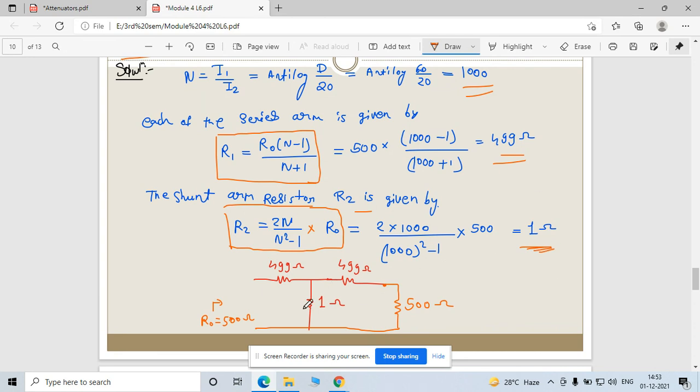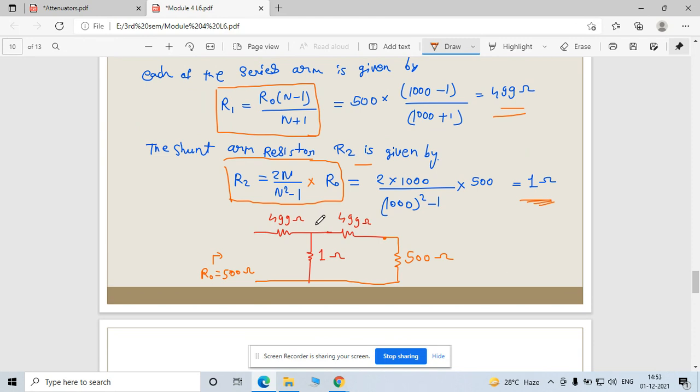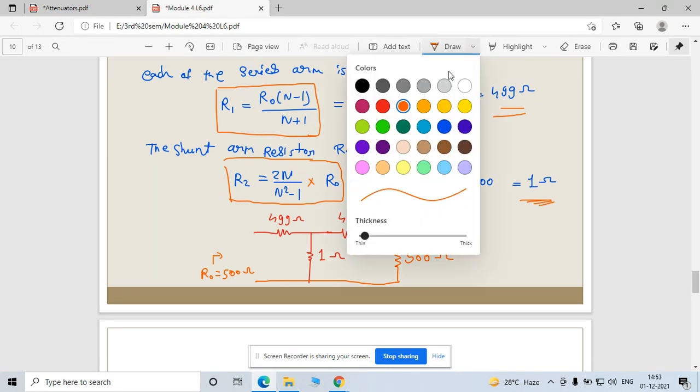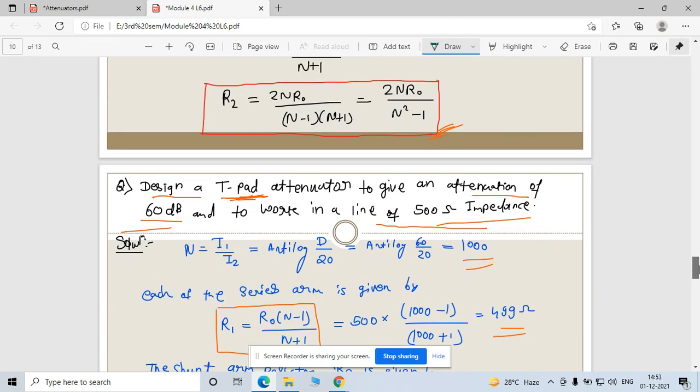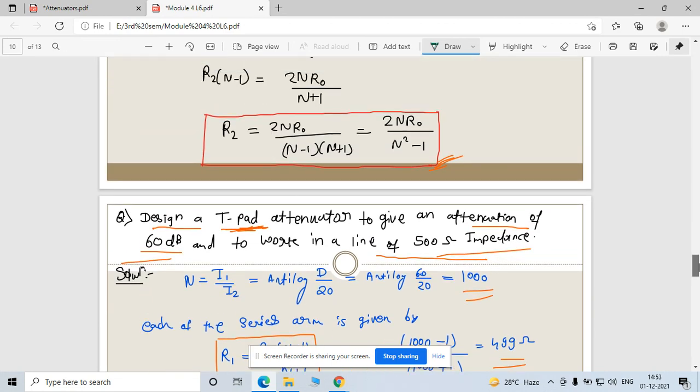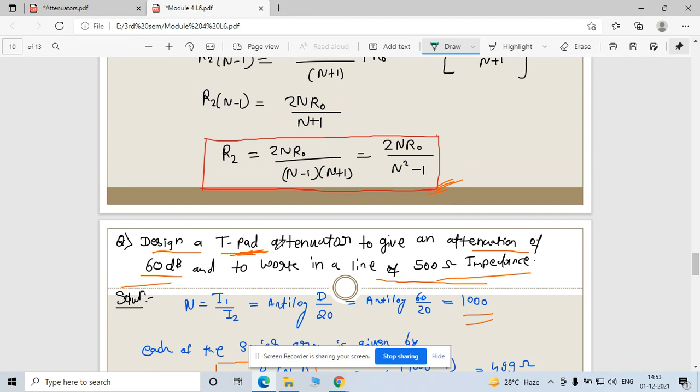Now connect that circuit in this, and observe this parameter when you put it in this network form and add your load resistance. Now observe whether this R naught is equal to 500 ohm or not. Now when you solve this circuit, you will find this is equal to 500. Means you will find 499 point something, which is equal to your 500 ohm. Okay, so in this way you can solve your question and design your circuit for your attenuation process.